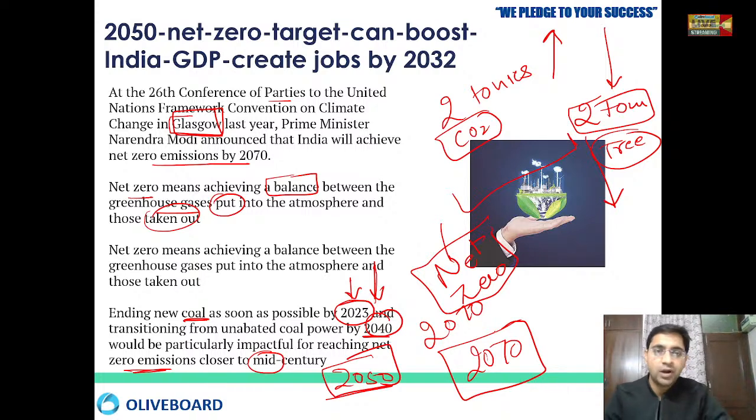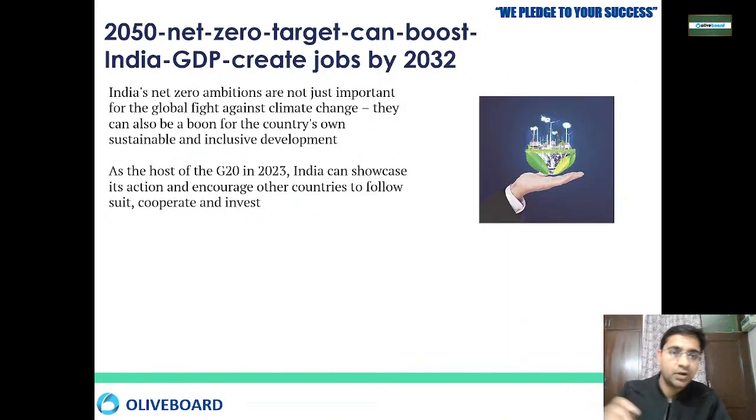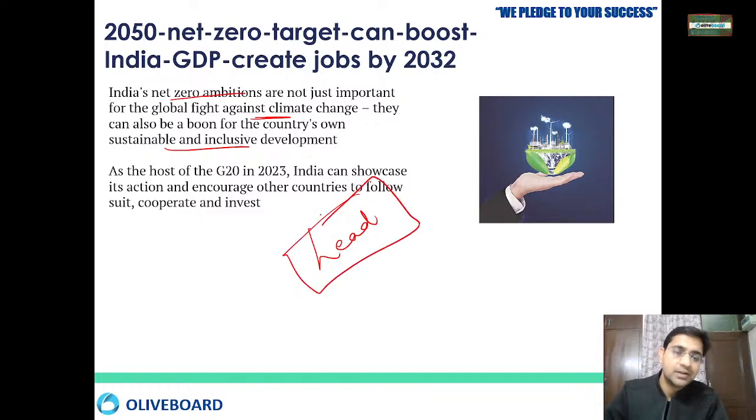Okay, so this is all about the news that we wanted to share. And as you all know, we have a net zero ambitious plan, and we wanted to fight climate change along with sustainable and inclusive development. So the G20 presidency is with India. Even India has a good say in the Conference of Parties in the UNFCCC conferences. So India needs to make a roadmap. India wanted to educate the people. India wanted to generate the finances. So India can take the lead role in achieving all these targets.